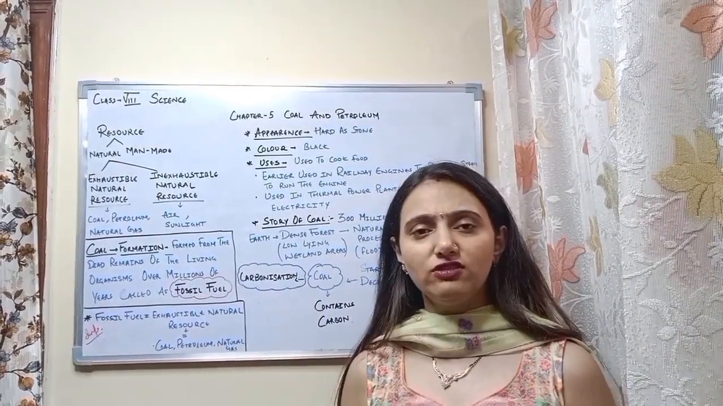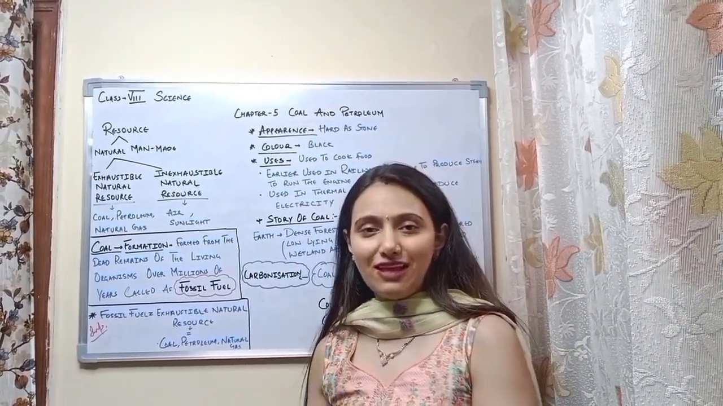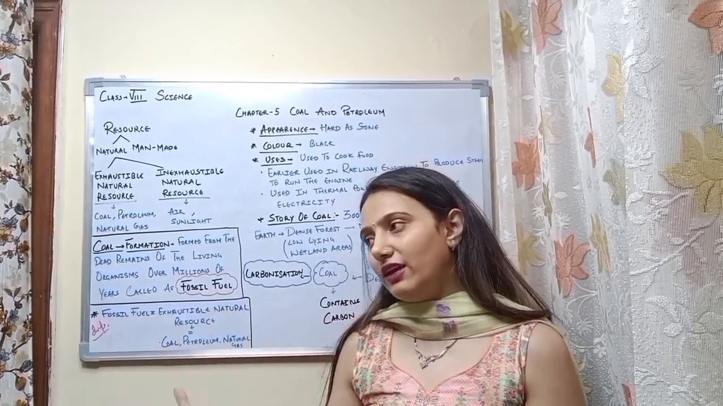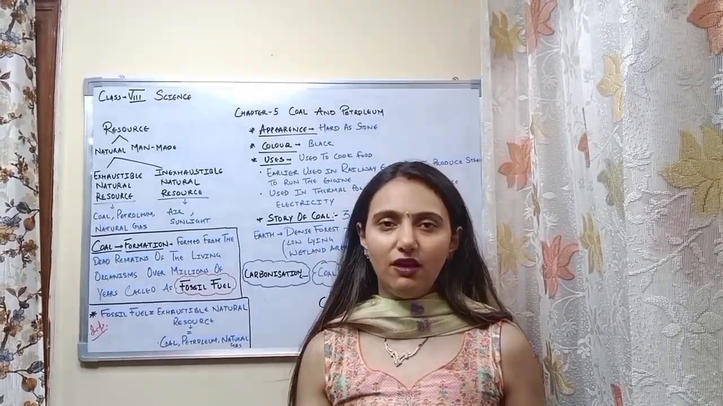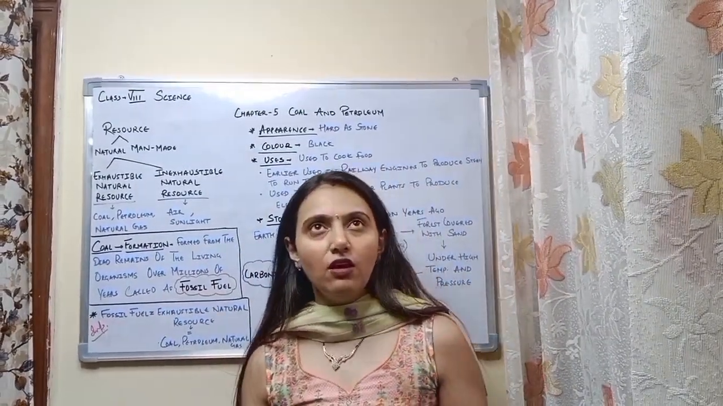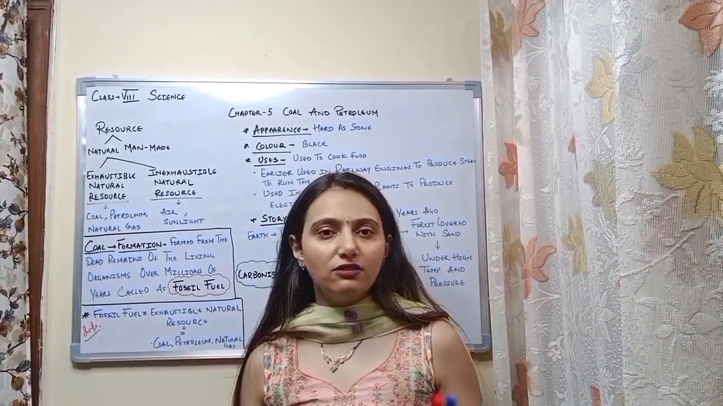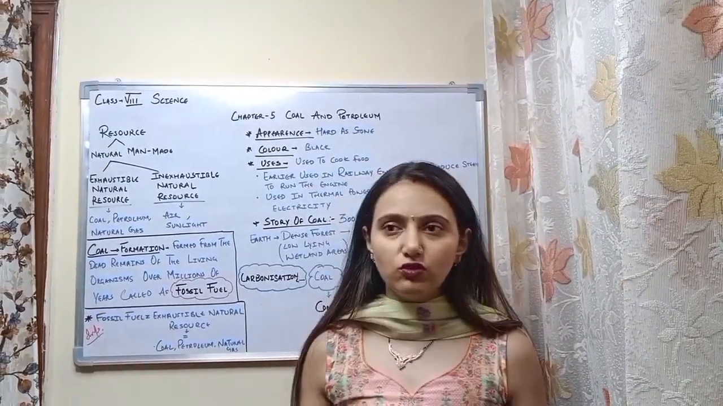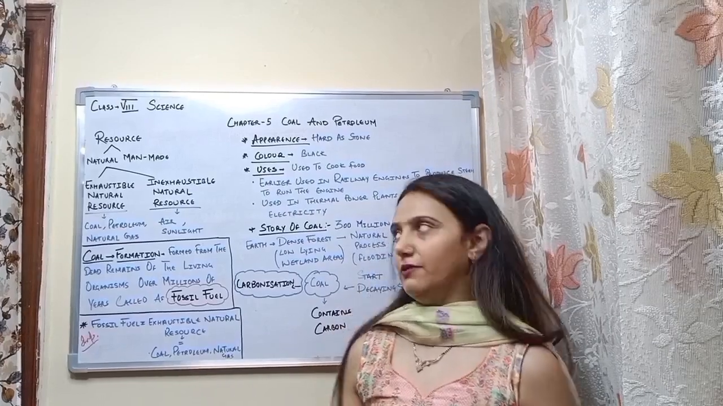Examples of natural resources are air, water, and sunlight. All these resources are given to us by God so that by using them we can make our life easier. And man-made resources are things like bridges, parks, dams, roads, and buildings. So by using all these resources, we can make our life easier.